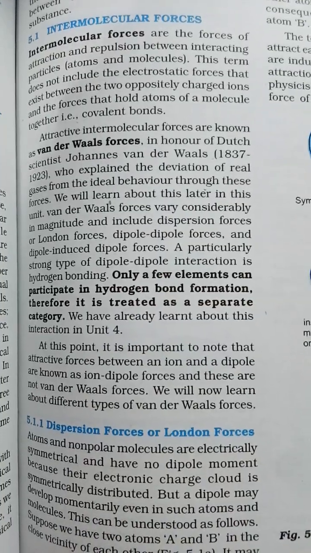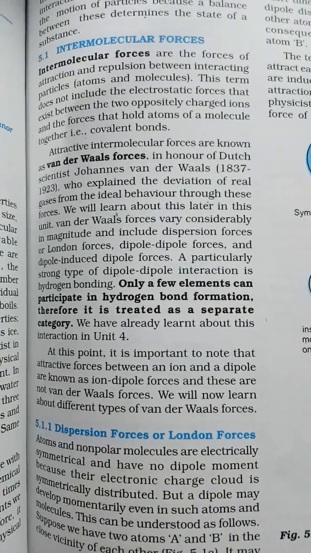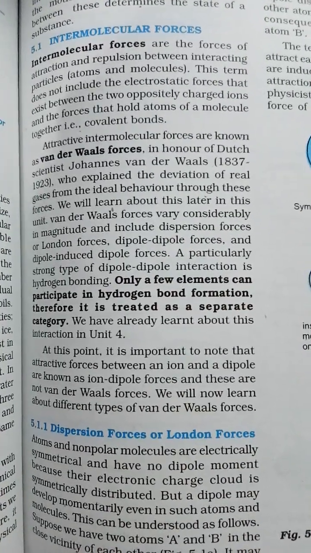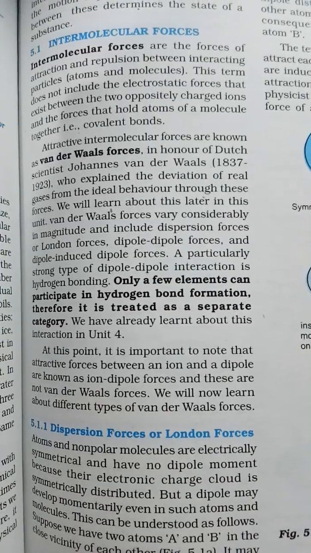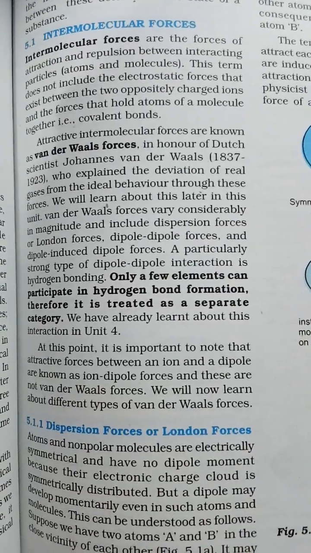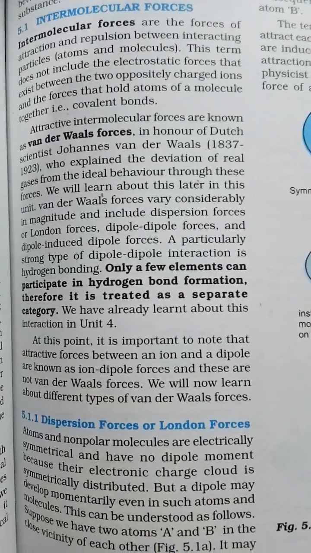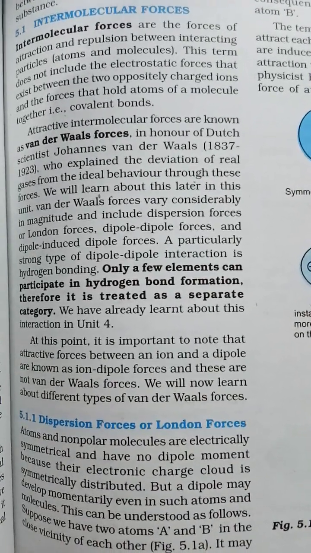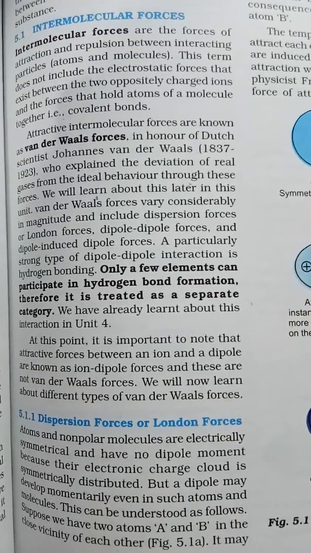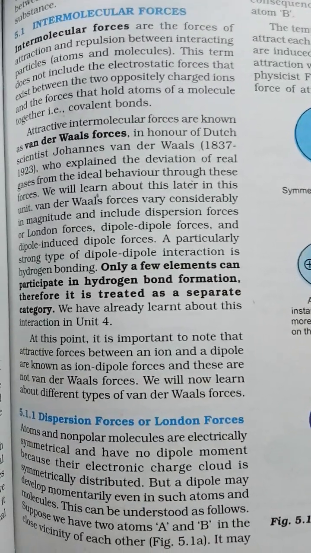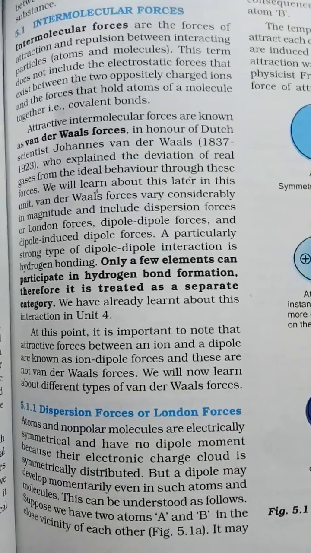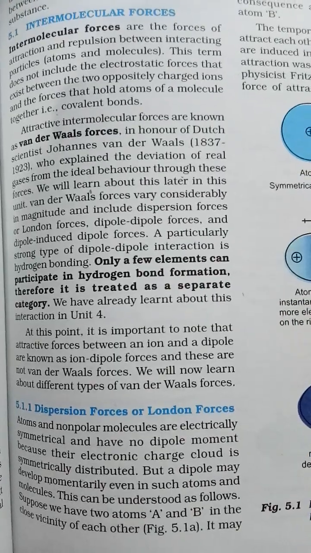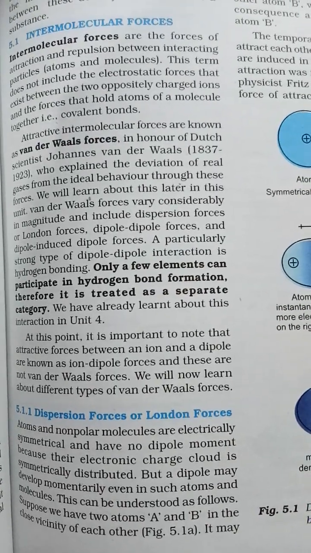Attractive intermolecular forces are known as van der Waals forces. What are van der Waals forces? They are named in honor of the Dutch scientist Johannes van der Waals, 1837 to 1923, who explained the deviation of real gases from ideal behavior through these forces. We will learn about this later in this unit.